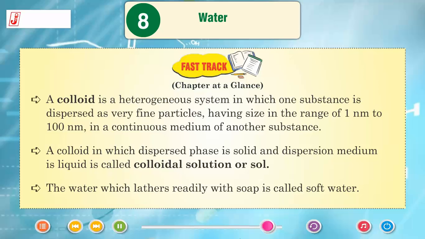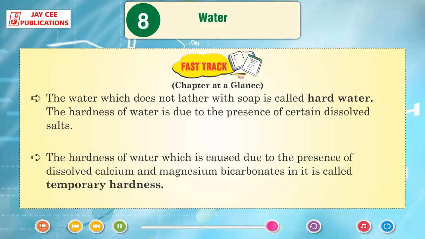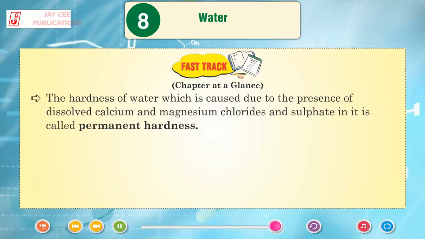The water which lathers readily with soap is called soft water. The water which does not lather with soap is called hard water. The hardness of water is due to the presence of certain dissolved salts. The hardness of water caused by dissolved calcium and magnesium bicarbonates is called temporary hardness. The hardness of water caused by dissolved calcium and magnesium chlorides and sulfates is called permanent hardness.